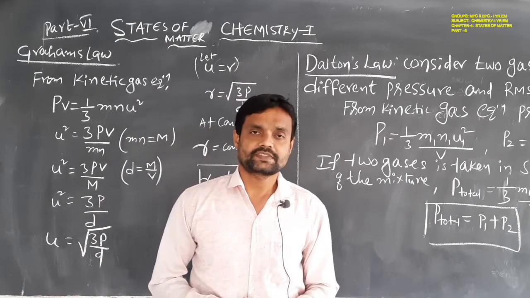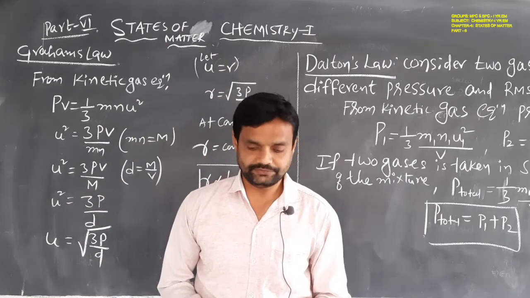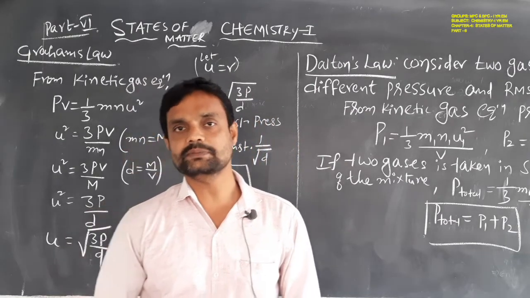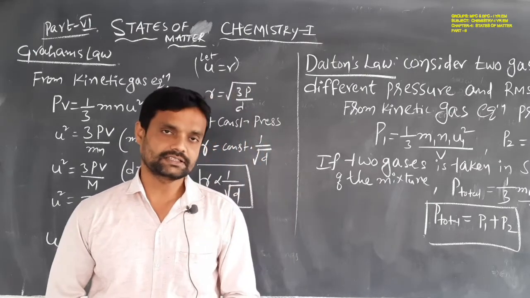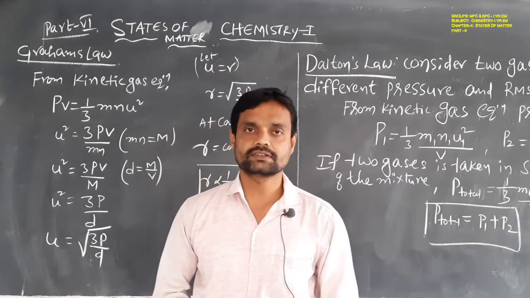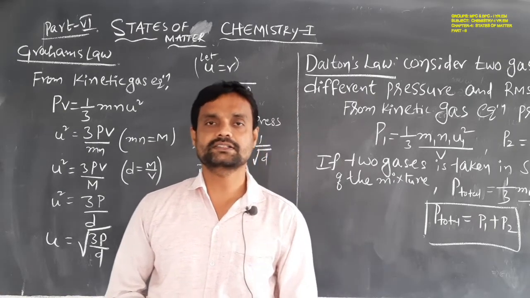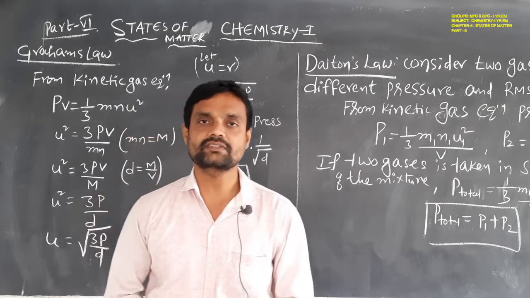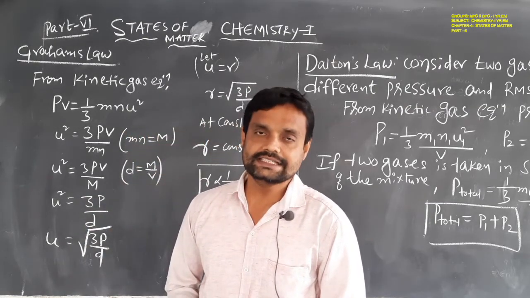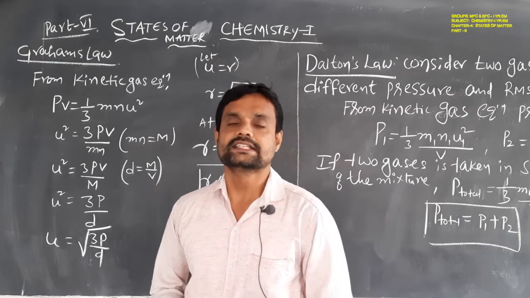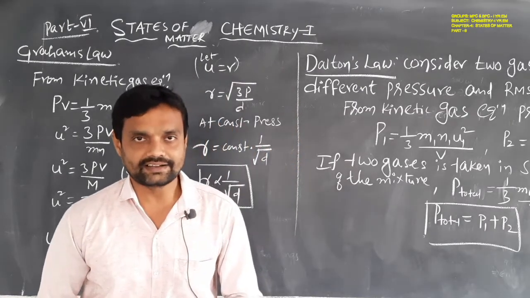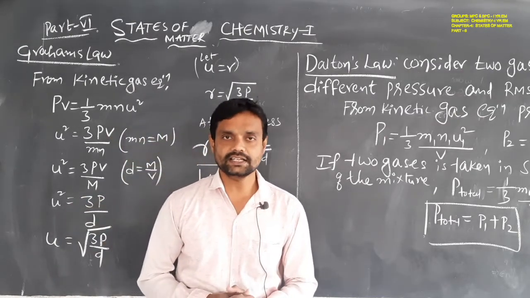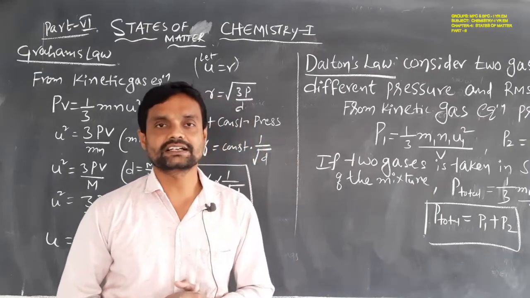First we have to know Graham's law of diffusion. Graham's law of diffusion means the rate of diffusion is inversely proportional to the square root of molecular weight, or square root of vapor density, or square root of density. So the rate of diffusion is inversely proportional to the square root of the density of the gas, or molecular weight of the gas, or vapor density of the gas. So this is Graham's law.